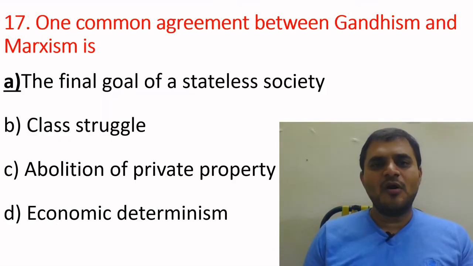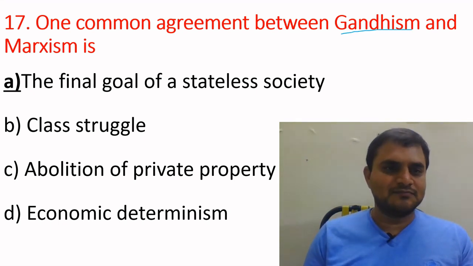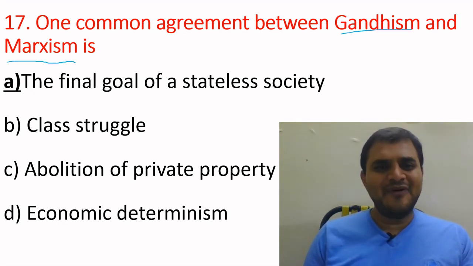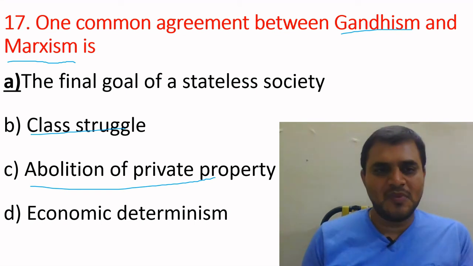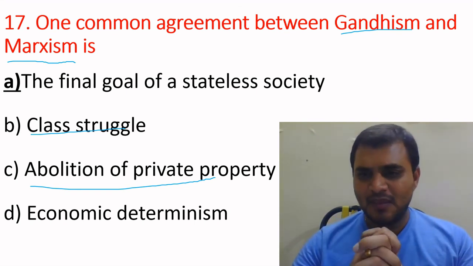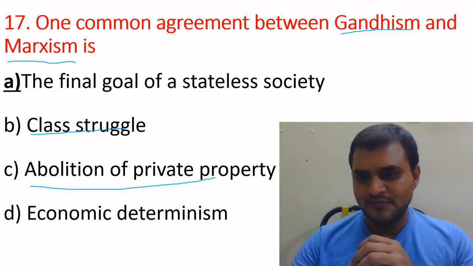17th question. One common agreement between Gandhism and Marxism. Option A, the final goal of a stateless society. Option B, class struggle. Option C, abolition of private property. Option D, economic determinism. Karl Marx gave perfect shape to socialism.